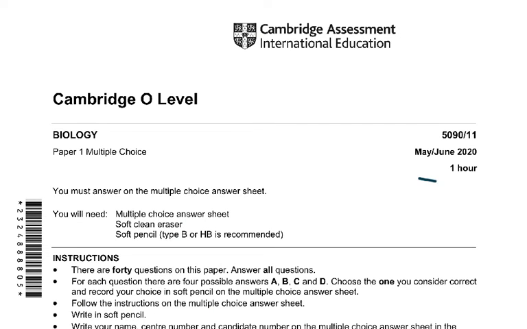As you know, the time is 1 hour and you have only about a minute for each question because you need to recheck your answers. Please do not do the questions which you are not sure of; come back to them later, so that you do the ones that you definitely know well first, and then come back to the ones in which you are a little confused or not clear.